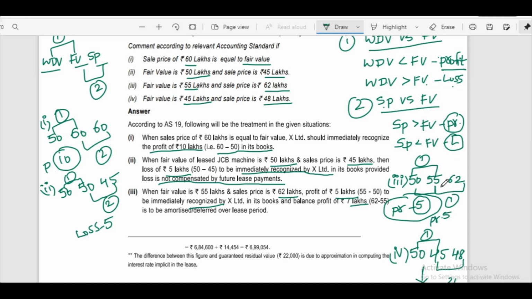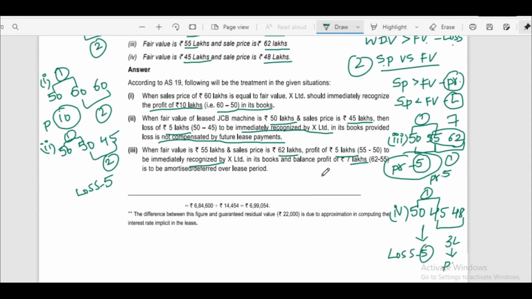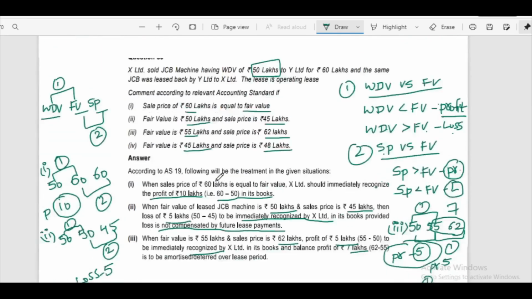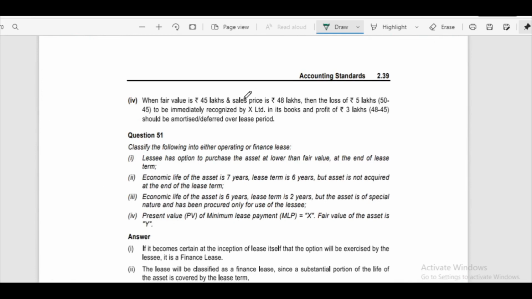That we have calculated here: 62 minus 55, that is 7 lakhs. In the fourth case, when fair value is 45 lakhs and sales price is 48 lakhs, then the loss of 5 lakhs should be recognized immediately by X Limited in the books, and the profit of 3 lakhs should be amortized or deferred over the lease period.